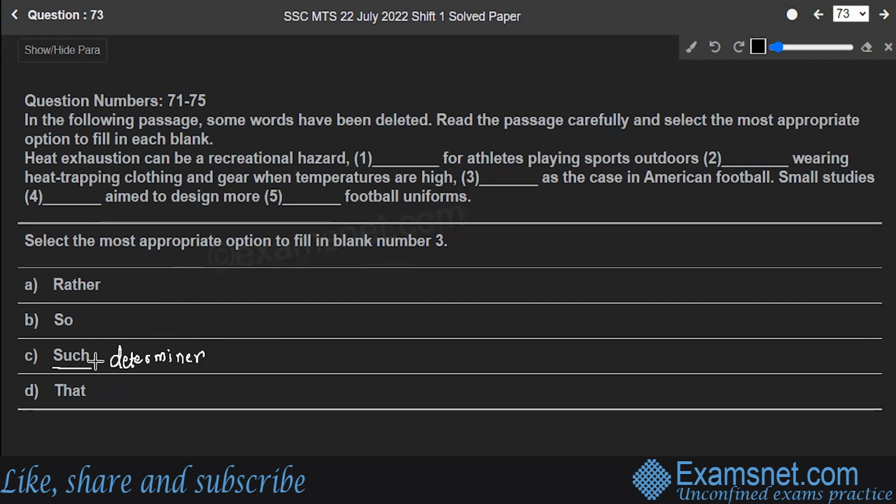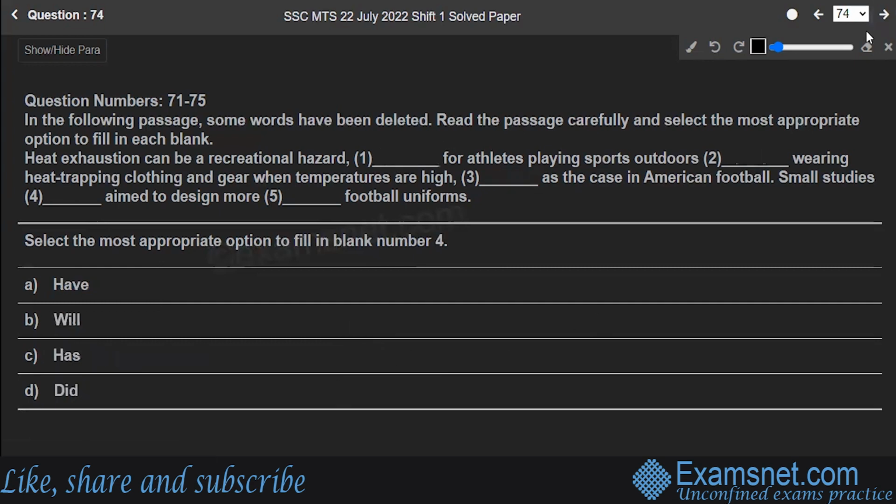So over here, such seems to be the correct fit into the blank. The blank will become: heat exhaustion can be a recreational hazard, especially for athletes playing sports outdoors while wearing heat-trapping clothing and gear when temperatures are high, such as in American football. So we are taking an example over here, right? That means we will use the word such. Next, okay, fine. For this, option C is the correct answer.